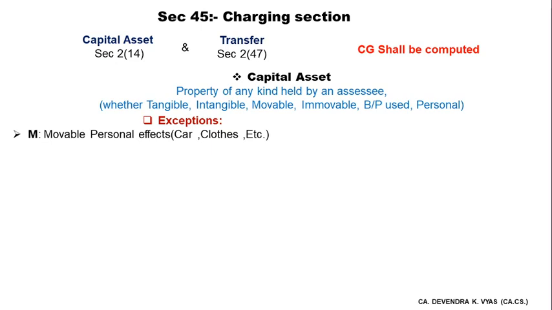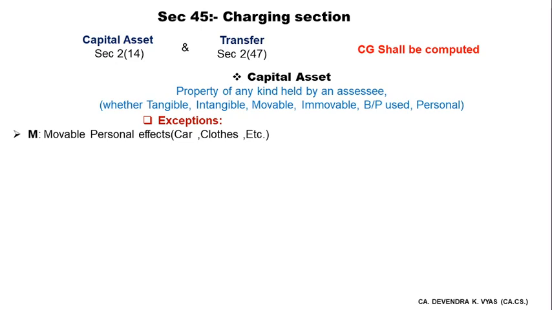First one, movable personal effects. If you are transferring your car or clothes or watches or utensils, etc., which are used as personal assets, then you're not supposed to compute capital gain. The logic is very simple, because the value of these assets actually depreciates with time, so they will result in capital loss only. So the government doesn't even want to compute capital gain.